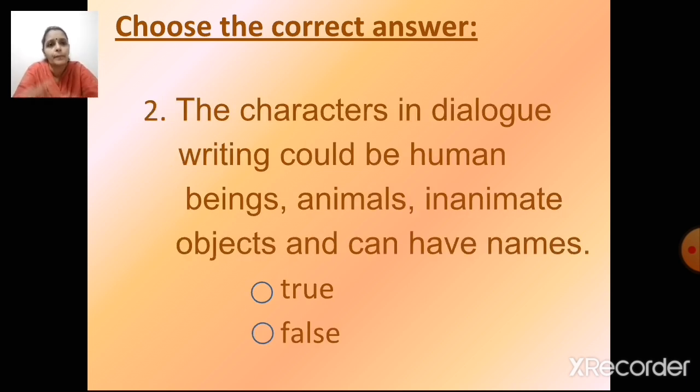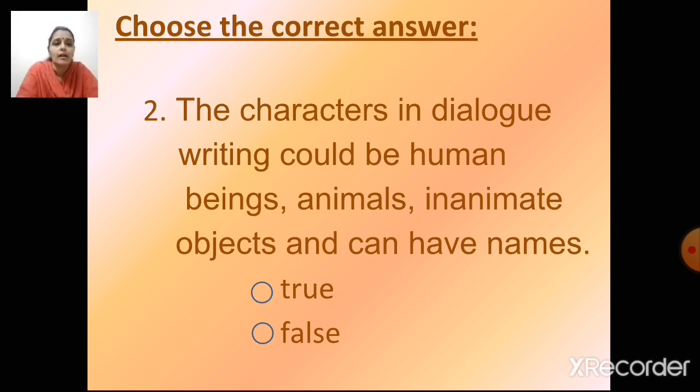The characters in dialogue writing could be human beings, animals, inanimate objects, and can have names. That means when you are writing a dialogue, the characters for whom you are writing dialogue can be human beings like us, they can be animals, they can be inanimate objects and can have names. So is this true or false?